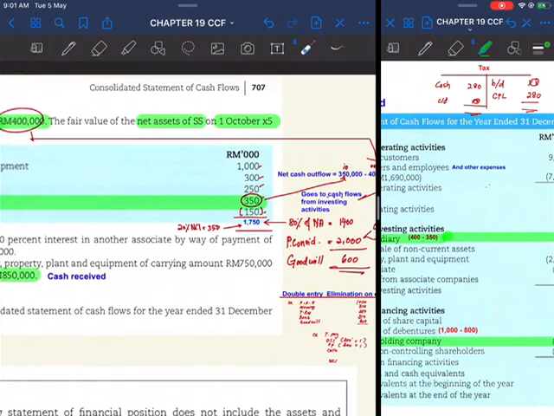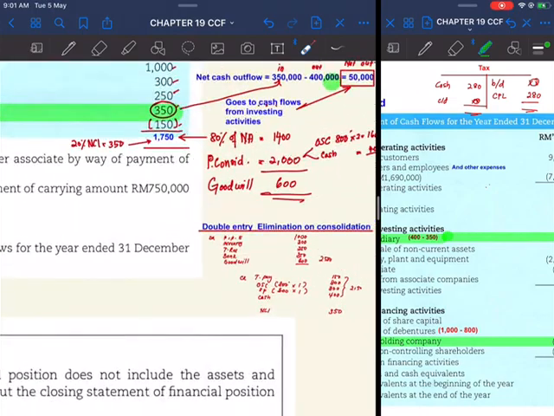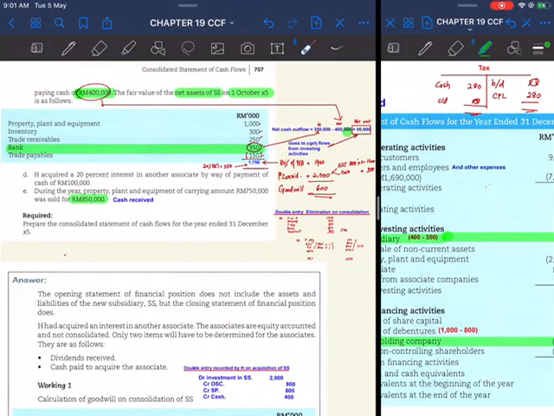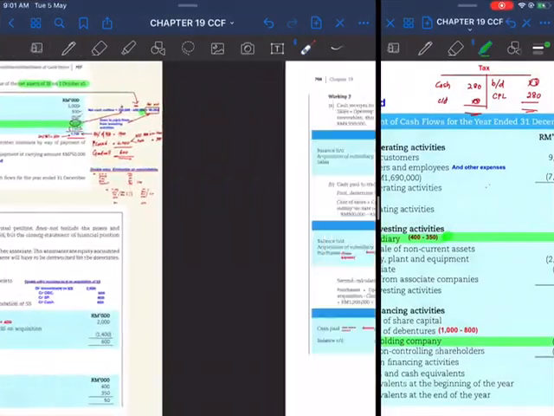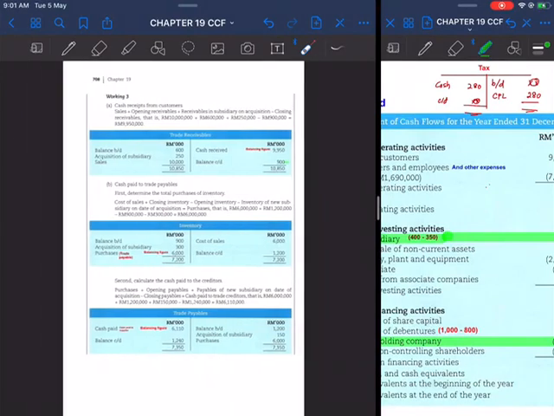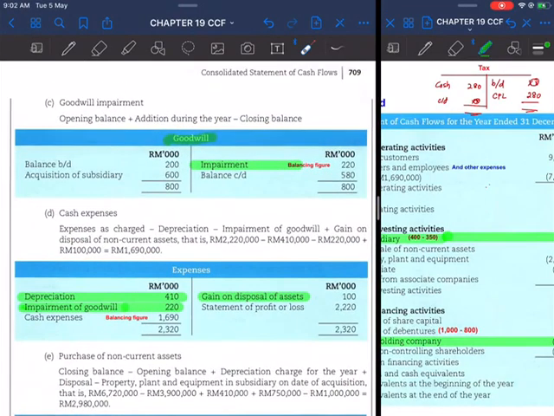For goodwill, you have to open up the goodwill account, which we have opened before. The goodwill balance brought down is 200, and the balance carried down is inside your balance sheet also, which is given in the question.